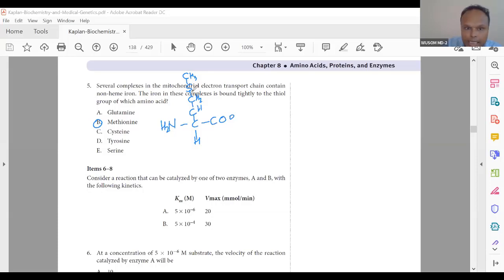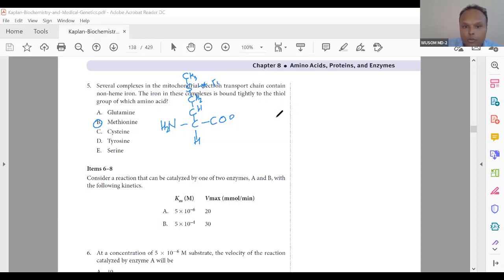Sulfur is like an island in between two flowing waters, in between these two methyl groups. Therefore, sulfur cannot form a bond with iron.